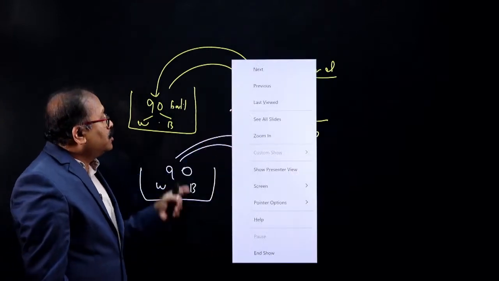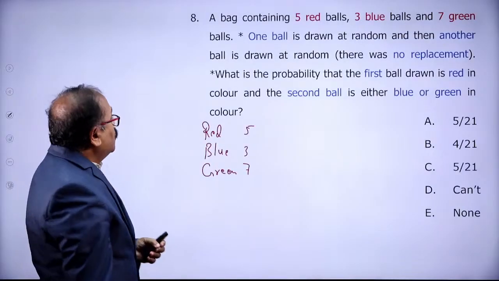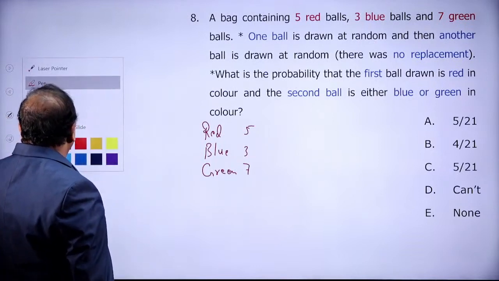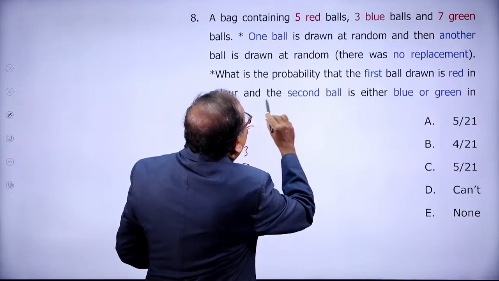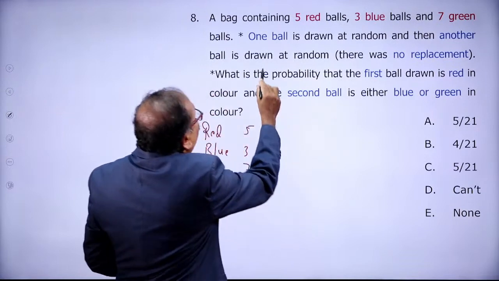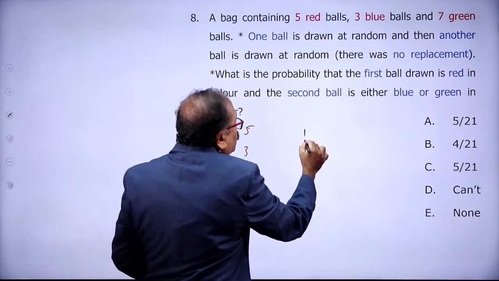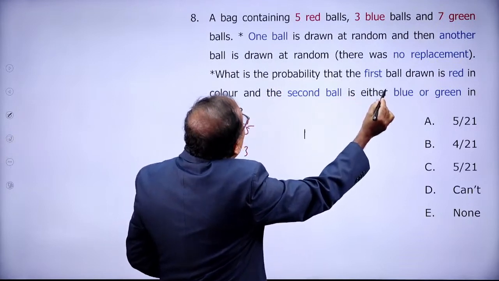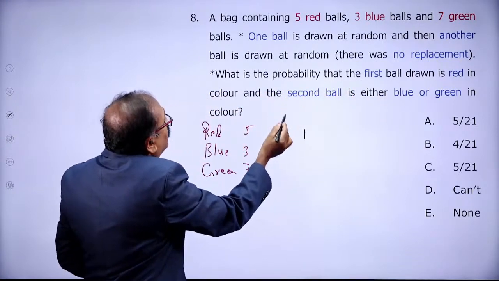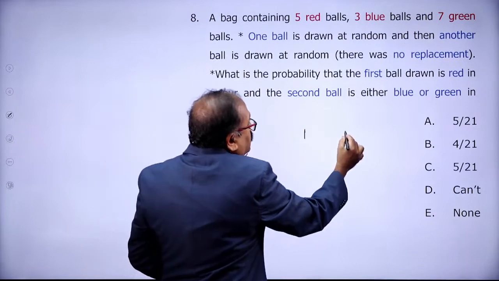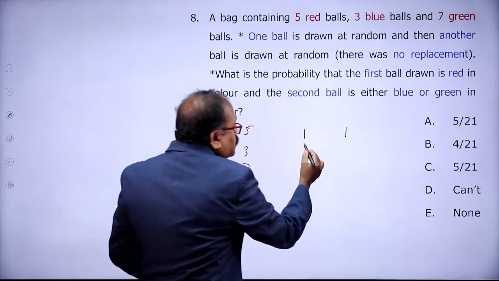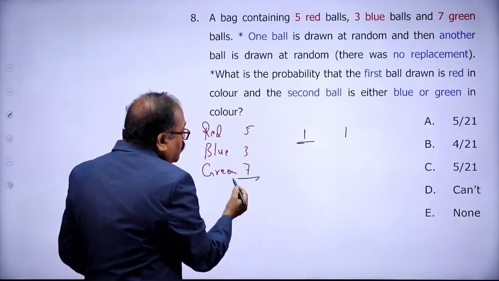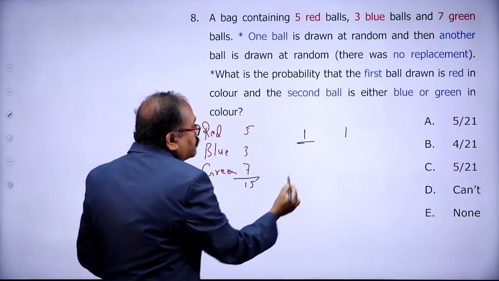Now come to answer the question. How many balls are drawn over here? It says one ball is drawn at random, so first you are drawing one ball and another ball is drawn at random with no replacement. So 2 balls are drawn. When you draw the first ball, what is the total number of balls? 15.